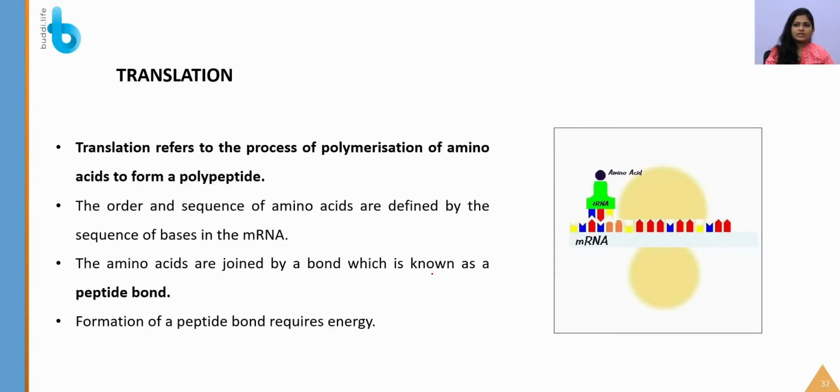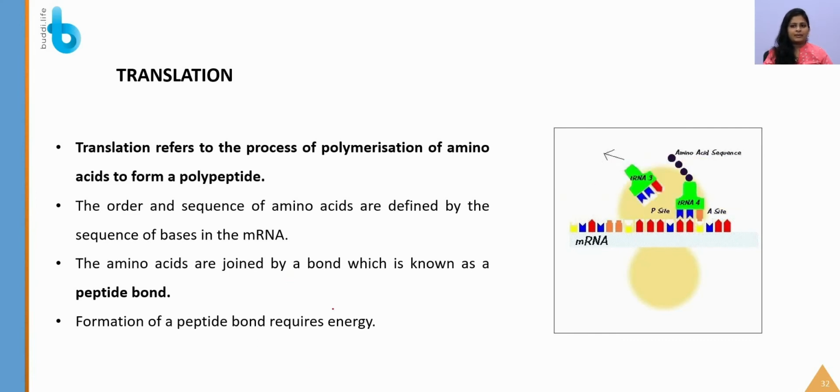So now we are going to discuss the process of translation, which is again a very important process from the exam point of view. Translation refers to the process of polymerization of amino acids to form a polypeptide. The order and sequence of amino acids are defined by the sequences of bases present in the mRNA. Amino acids are joined together by a bond called the peptide bond. That is why proteins are also called polypeptides.